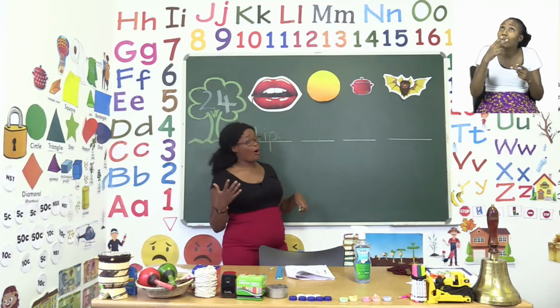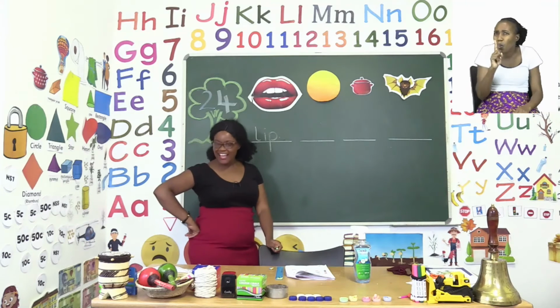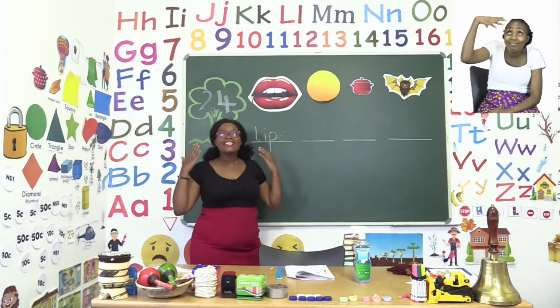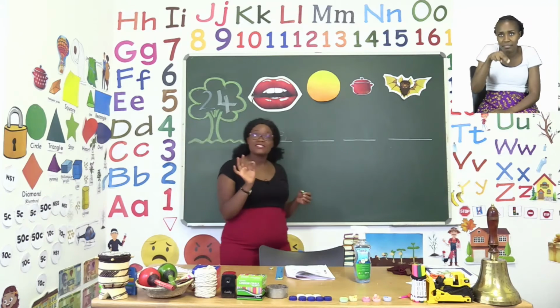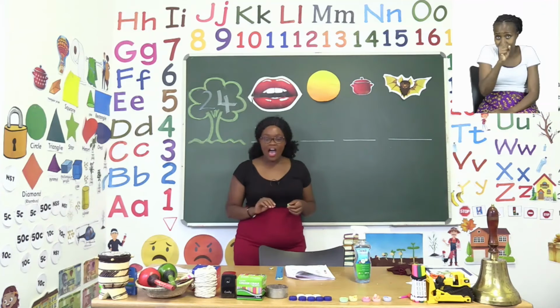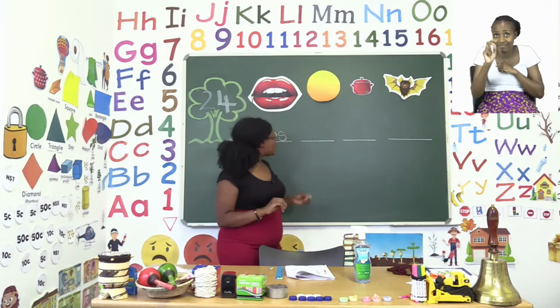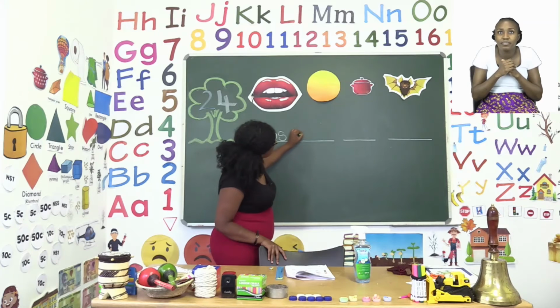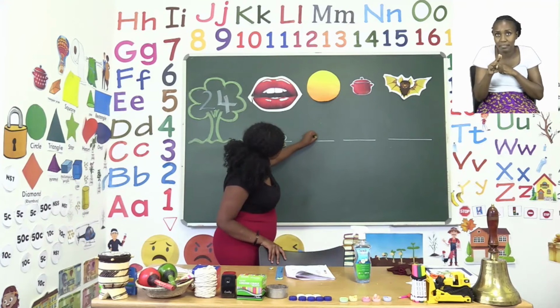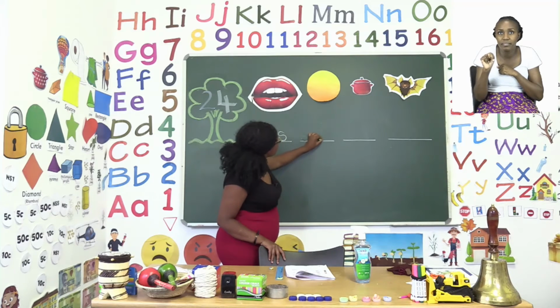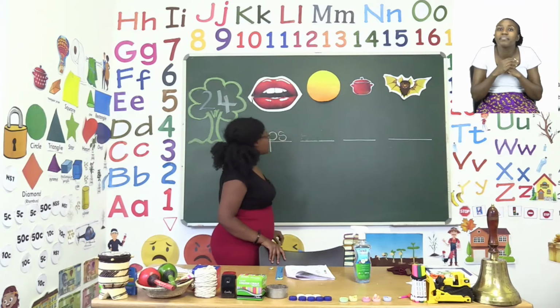Now the next one is of something that is in the sky. It's very hot and we only see it in the daytime. What is that thing called? Yes, it's called a sun. So we have to first sound it out. S, a, n, s, a, n, sun. Well done. So the first thing we start with is our s. Very good. And then our a. Take your time, make sure your letters are the same size. And the last one that we have is a n. Well done.